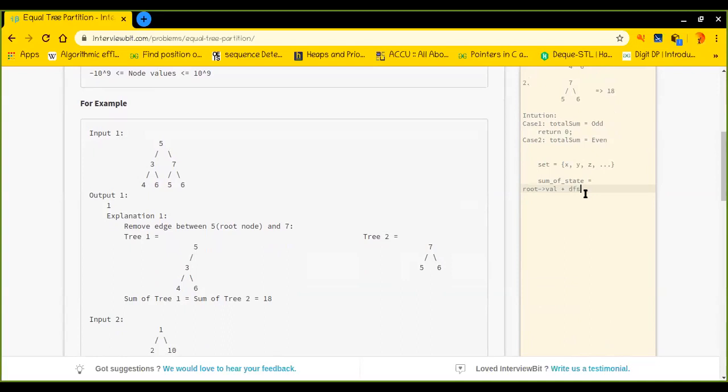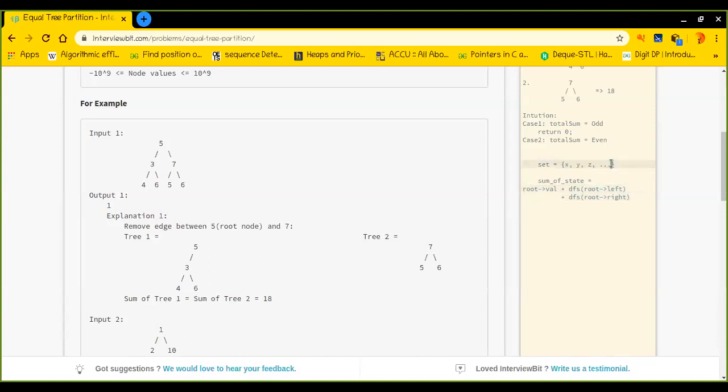Let's say my function is dfs, and I traverse the left part of it, and then I traverse the right part of it. Whatever the sum is, after getting all this done, I save this sum in my set.